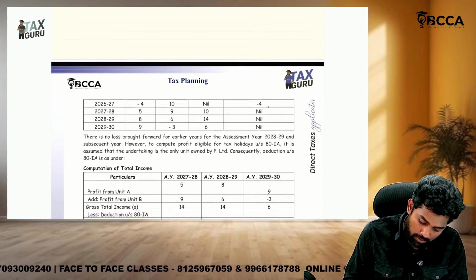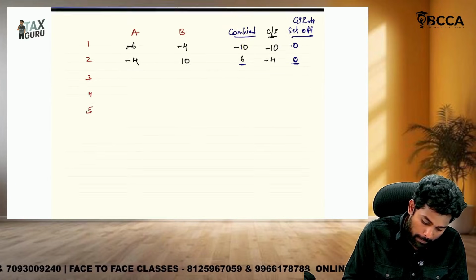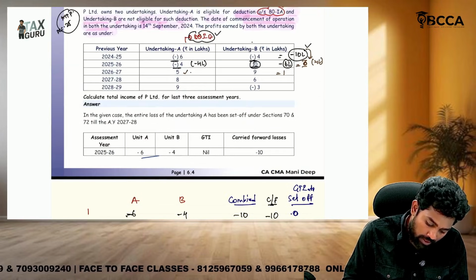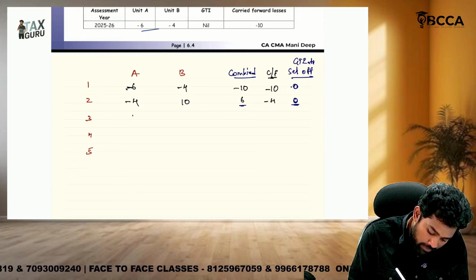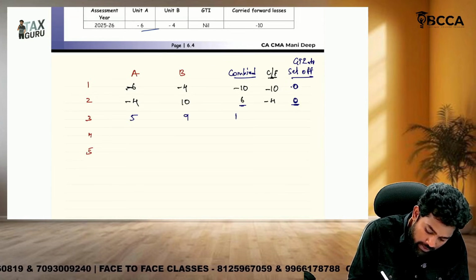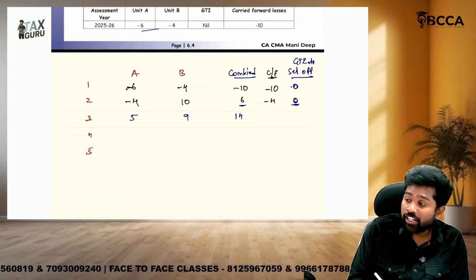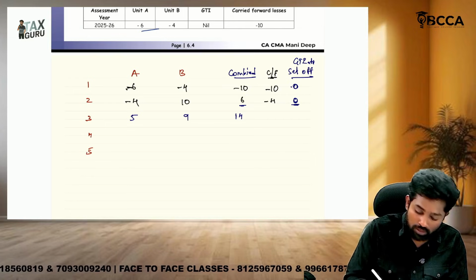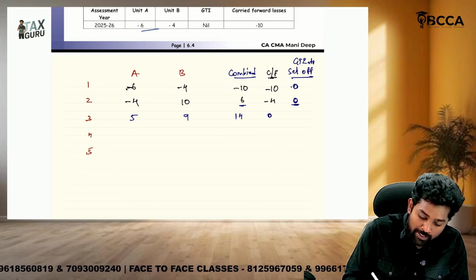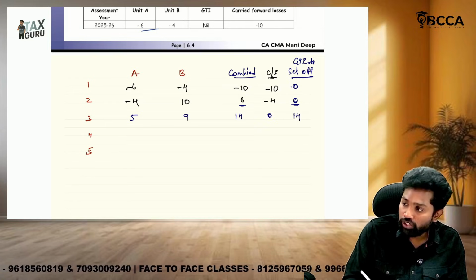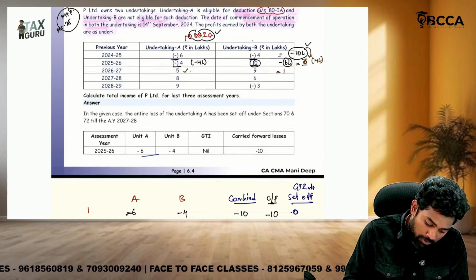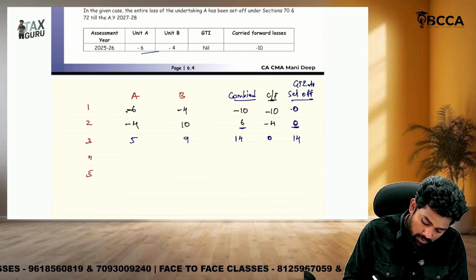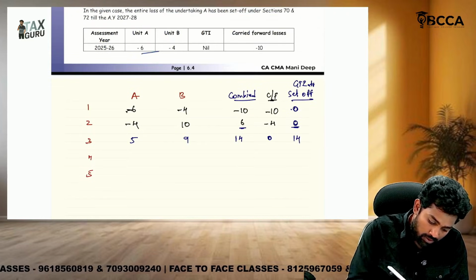Correct only now what I am doing? Yes. Then third year, how much, sir? 5 and 9, total combined is like how much? 14. But if you adjust the carry forward 4, carry forward will become 0. Okay, sorry, 10 only.